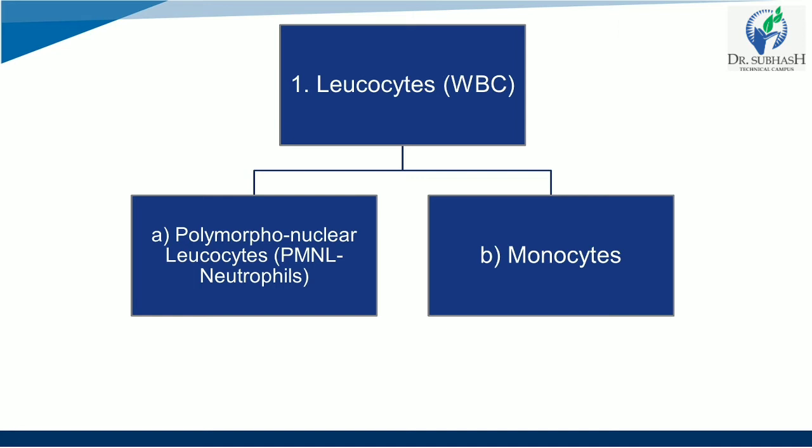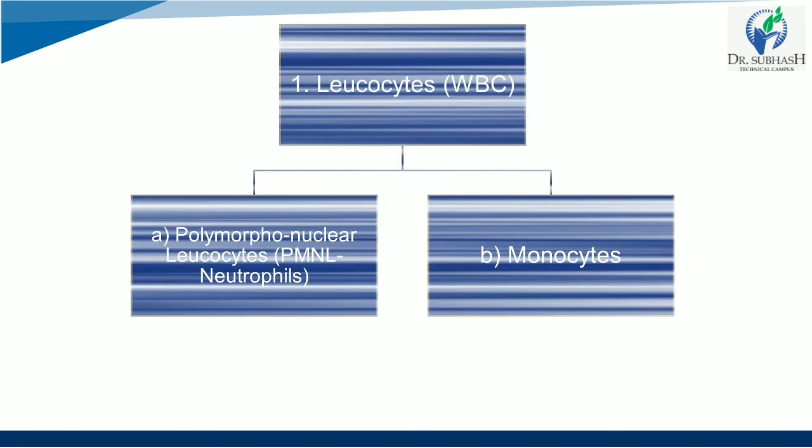Generally, after entering into tissue, monocytes can change into macrophages, and monocytes can also differentiate into myeloid lineage dendritic cells.